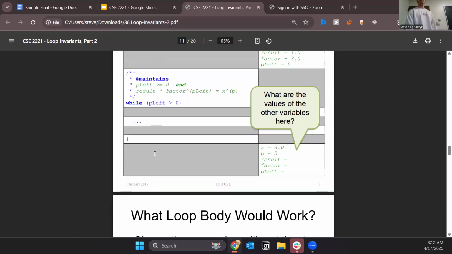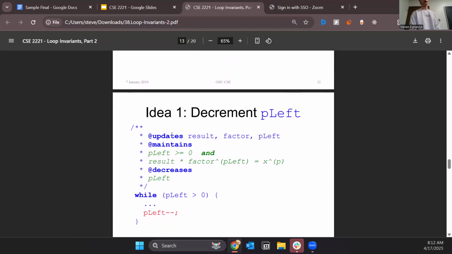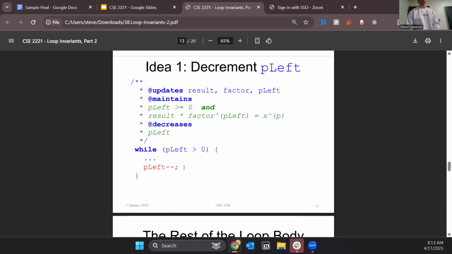All right. Observation: p left is positive at the start of the loop body, and the loop body has to decrease it. What are certain ways that you could decrease p left? There's a million. You could divide it by 2. You could subtract 1 from it. You could subtract 1,000 from it every single time you go through the while loop. As long as p left is decreased over time, you are gravy. Okay, idea 1 is to decrement p left. So we're making the assumption that the while loop is going to decrease p left throughout the loop. We don't know that this is the case, but we're simply using it as an example so that we can fill in the other 2 variables that we need to get.